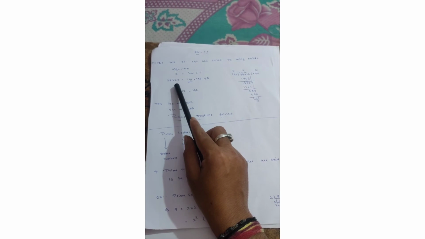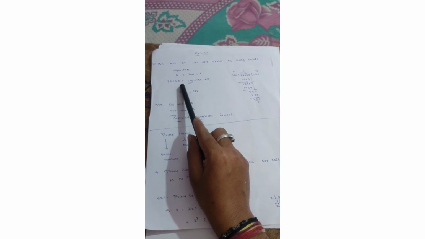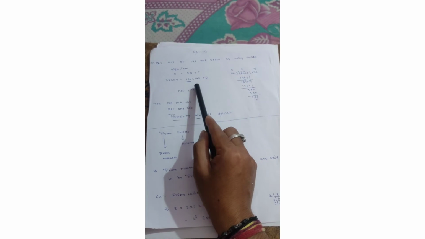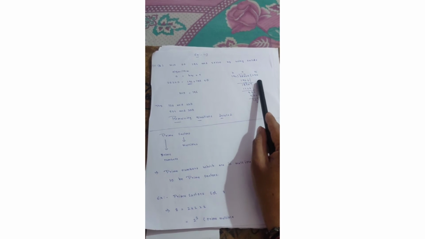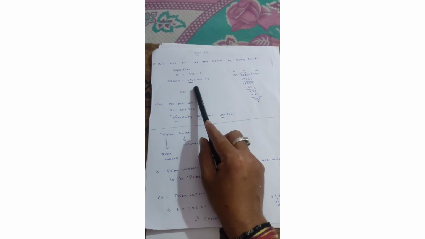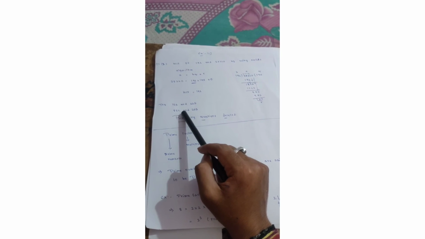So like dividend A equals to BQ plus R. A is nothing but dividend. 38220 equals to 196 into 195, okay. 196 into 195, remainder 0. So your HCF is going to be 196. I think you understood. So try these problems.